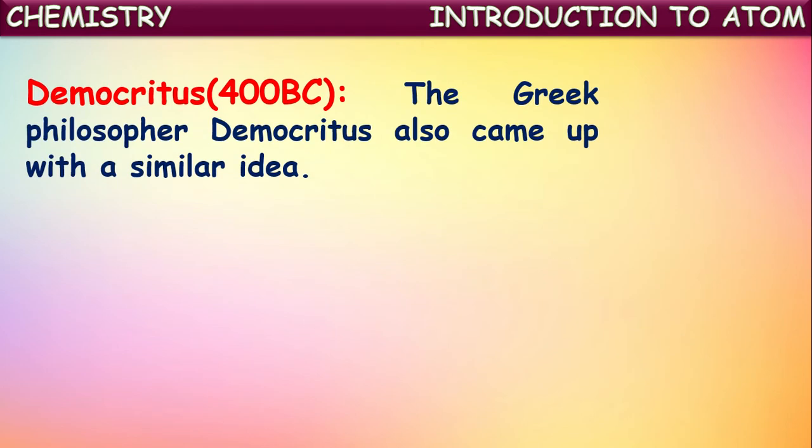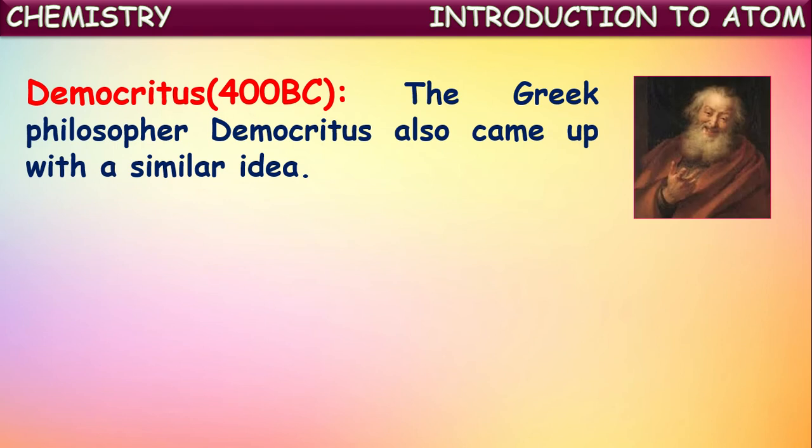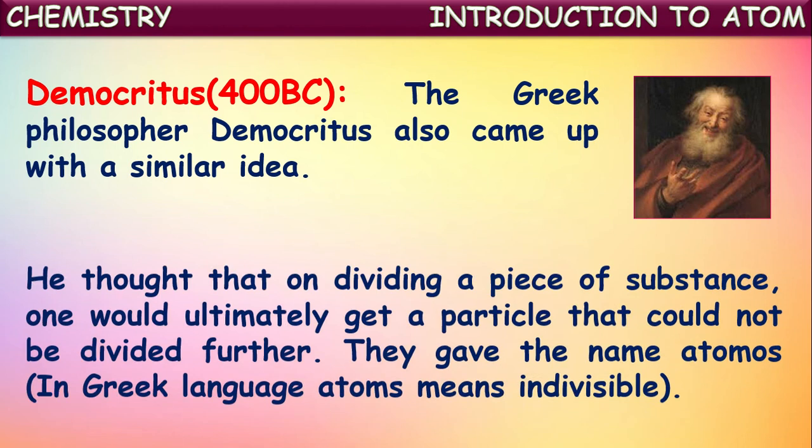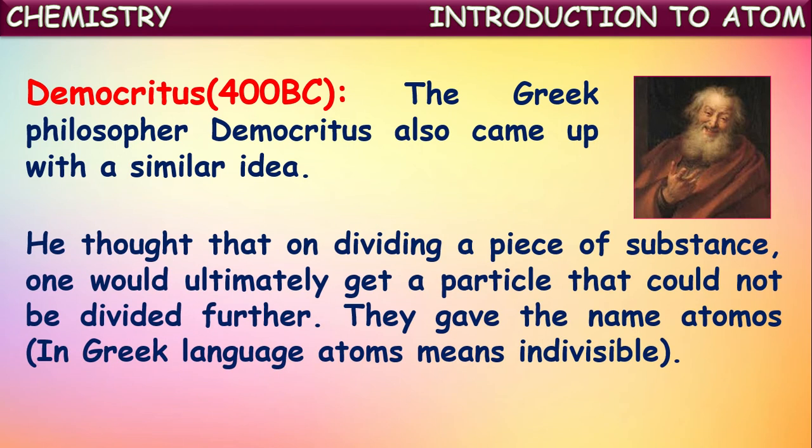And one more proposal, that is by Democritus. The Greek philosopher Democritus also came up with a similar idea about the atoms. He thought that on dividing a piece of substance, one would ultimately get a particle that could not be divided further. They gave the name atoms for this smallest particle of that matter, which means the indivisible. So Democritus also proposed a similar idea.